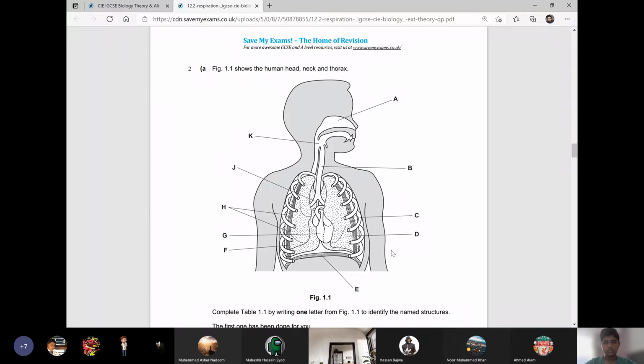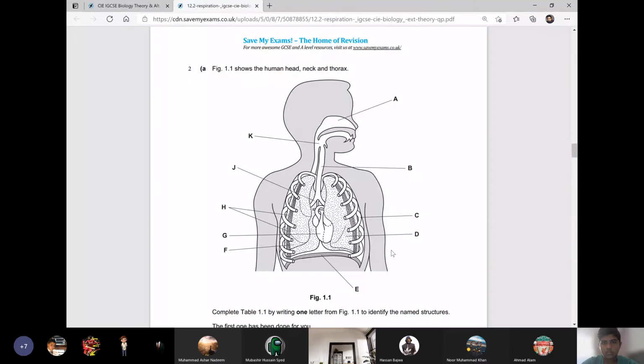Number 2A, figure 1.1 shows the human head, neck, and thorax. Okay, boys, one by one, tell me the labelings. What is A? Not nose, nasal cavity. It is the space inside the nose.